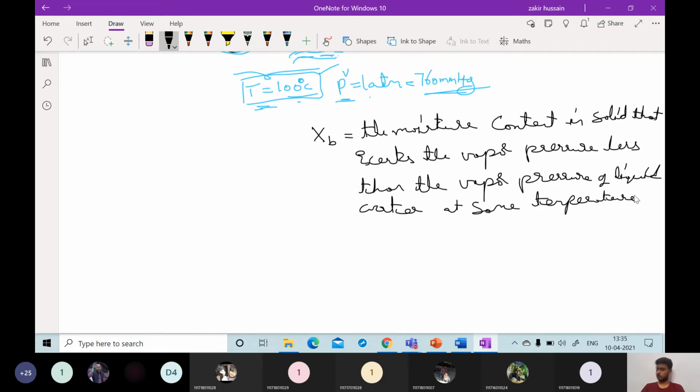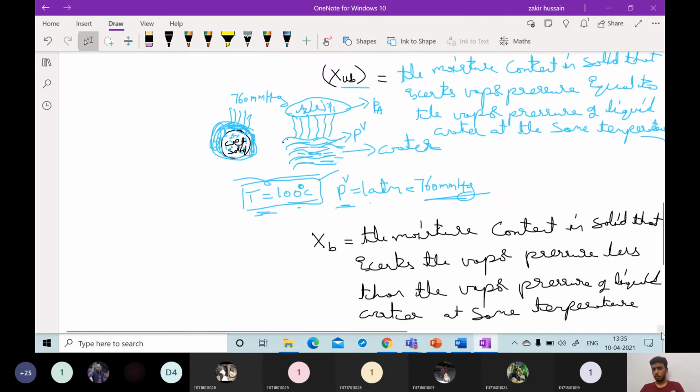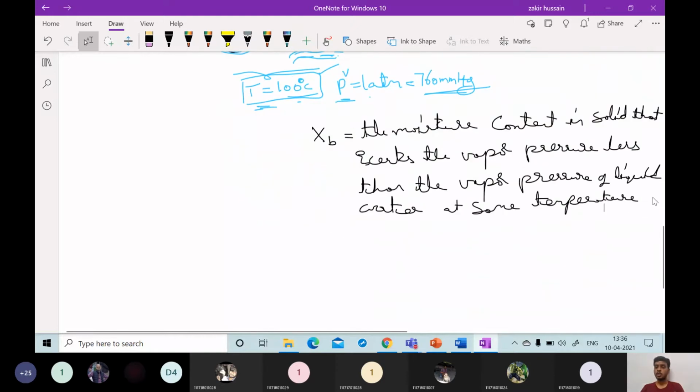So in the unbound case, the moisture content in solid that exerts a vapor pressure equal to the vapor pressure of liquid water at the same temperature is called unbound moisture. And bound moisture is the moisture content in the solid that exerts a vapor pressure less than the vapor pressure of liquid water at the same temperature.